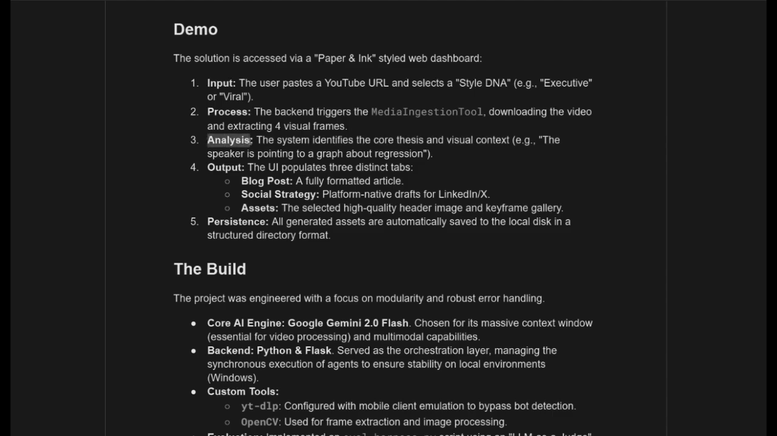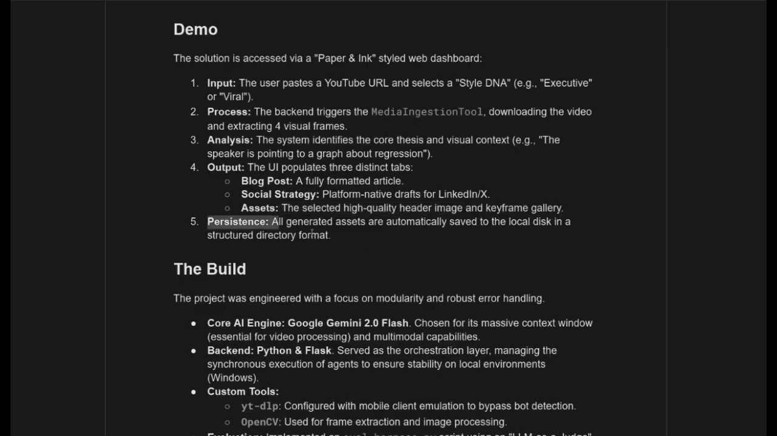Third is the analysis part. The system identifies the core thesis and visual context. Example, the speaker is pointing to a graph about regression and other key details. And the fourth component is the output. The UI populates 3 distinct tabs: blog post, a fully formatted article; social strategy, platform native drafts for LinkedIn and X; and assets, the selected high quality header image and keyframe gallery.